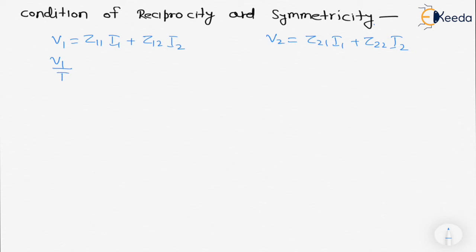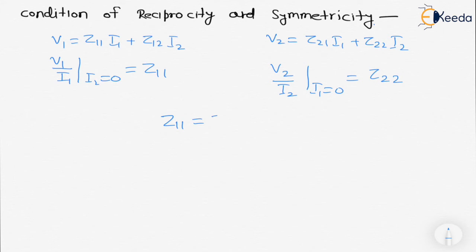V1 upon I1 when I2 is equal to 0, the V1 upon I1 becomes Z11, and V2 upon I2 when I1 is equal to 0 becomes Z22. So from here we can say that Z11 must be equal to Z22. So this is the condition of symmetricity for Z parameter.